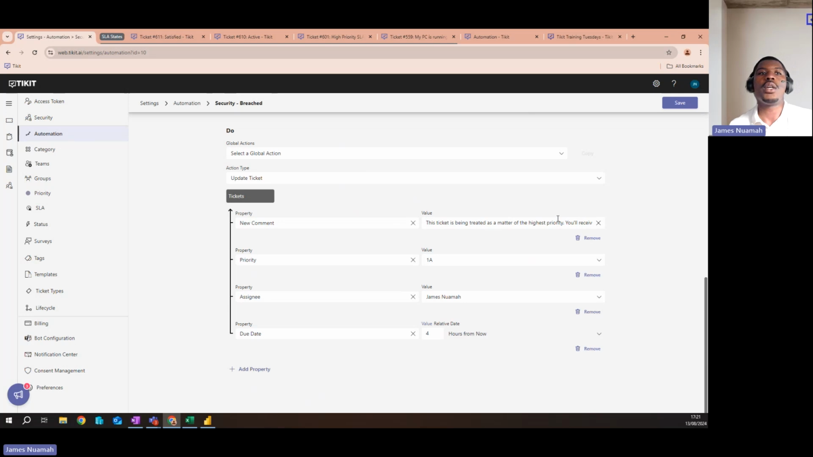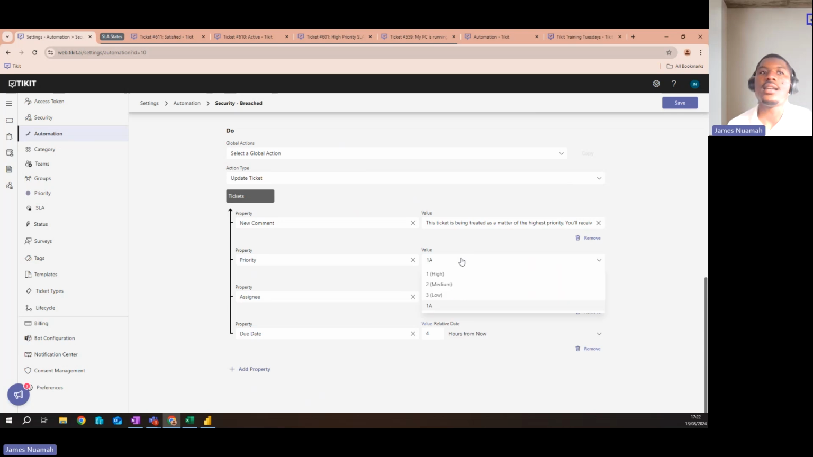So this will go out to the requester and to the assignee, any affected users, any collaborators, just to make sure that they know that it hasn't gone under the rug, that this is being actioned. So that'd be a nice thing to add there. You can also have the priority changed.